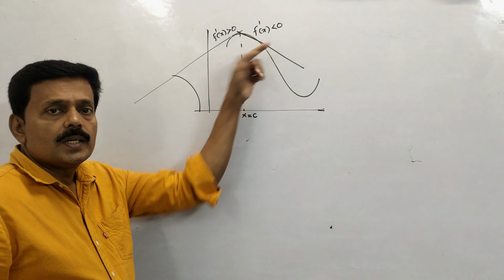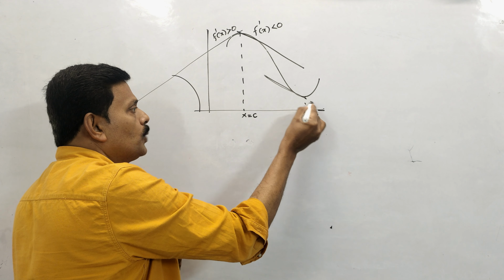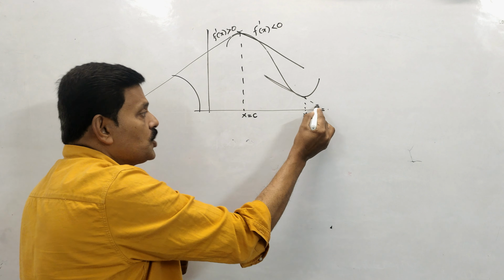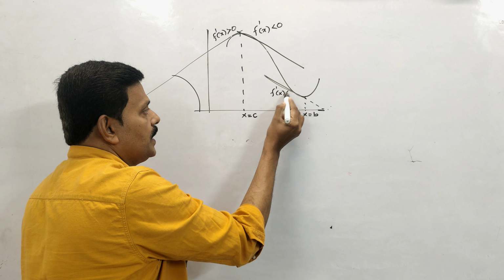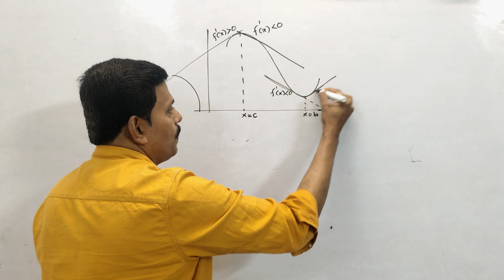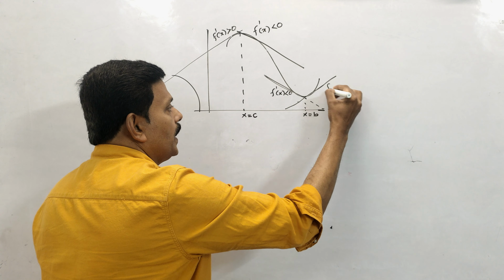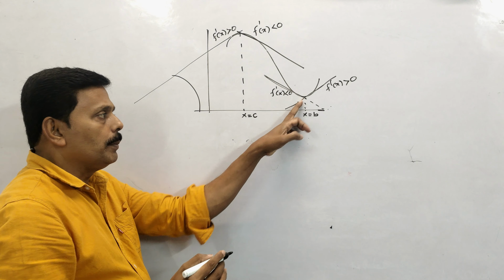What about local minimum? Say x equal to b. Immediately left side of b, if you draw the tangent, does it make an acute angle or obtuse angle? This makes an obtuse angle, so the derivative is negative. Right side of b, if you draw the tangent, it makes an acute angle. Its slope will be positive. So you can see for local minimum, the slope varies from negative to positive.